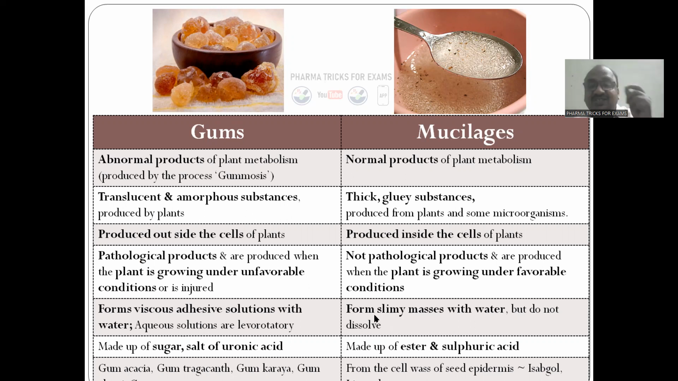But here these are not viscous. These are slimy masses with water, but do not dissolve. These dissolve in water. Gum dissolves slowly in water: it swells and later it dissolves. Gums are made up of sugar, salts, uronic acid. Mucilages are made up of esters, sulfuric acid. The examples are gum acacia, gum tragacanth, gum ghatti, gum karaya. And here, mucilages are obtained from, for example, isabgula husk. This is seeds. It is obtained from the cell wall of the epidermis of the seeds of isabgula, linseed.